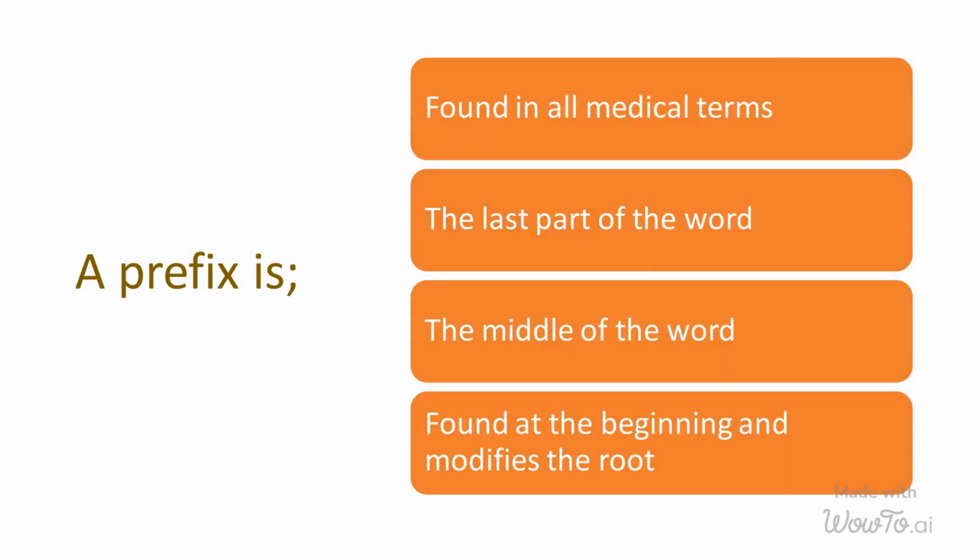A prefix is: A, found in all medical terms. B, the last part of the word. C, the middle of the word. D, found at the beginning and modifies the root.